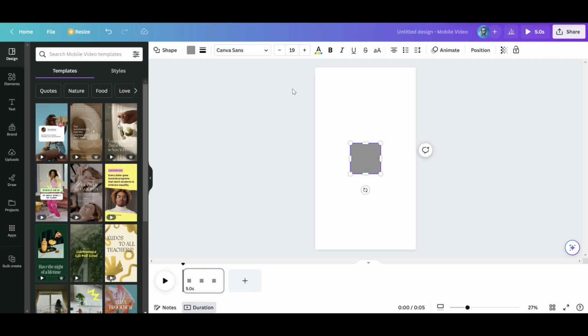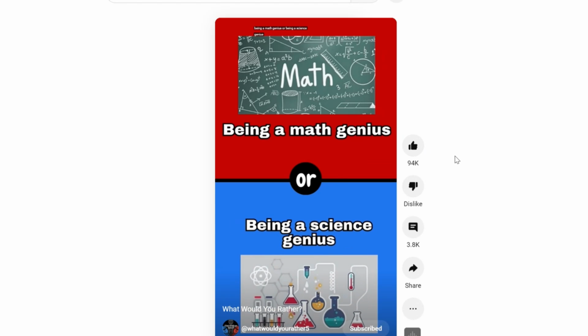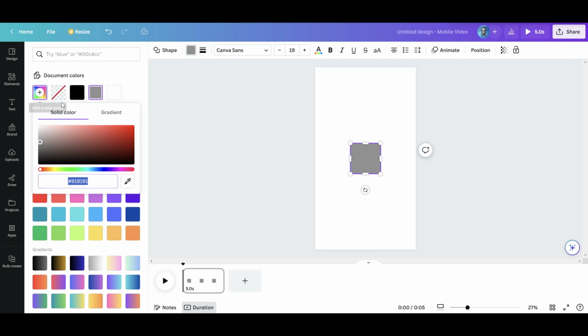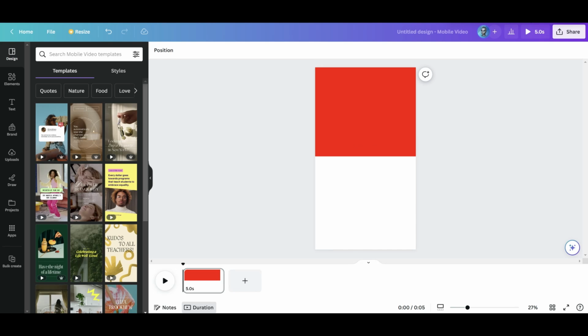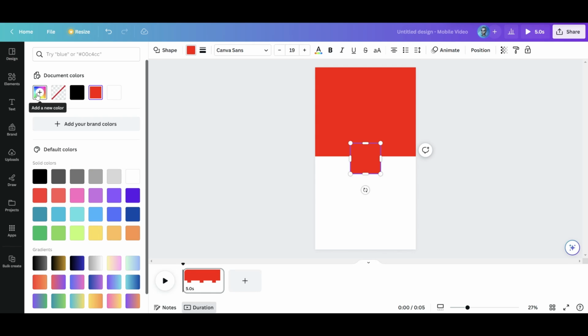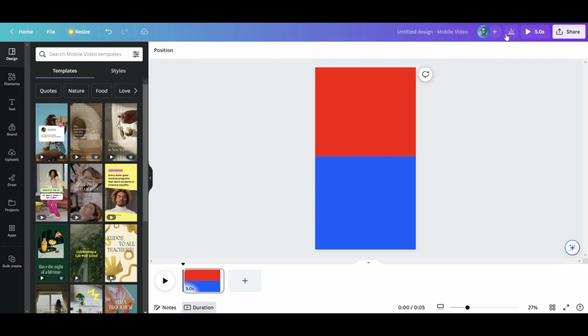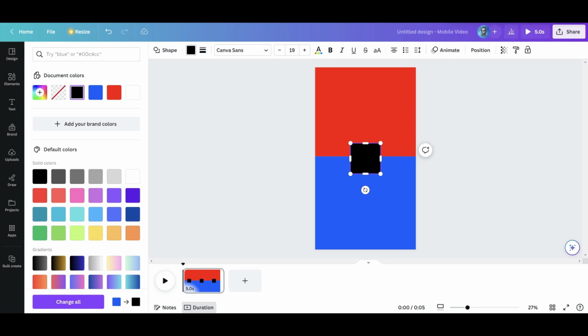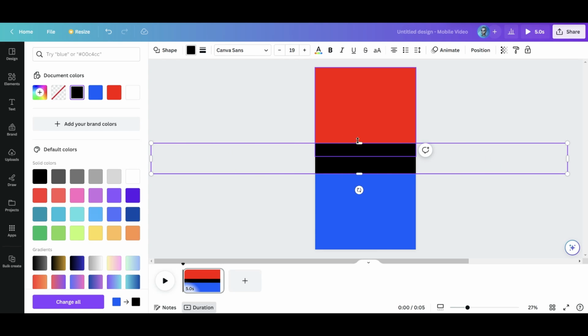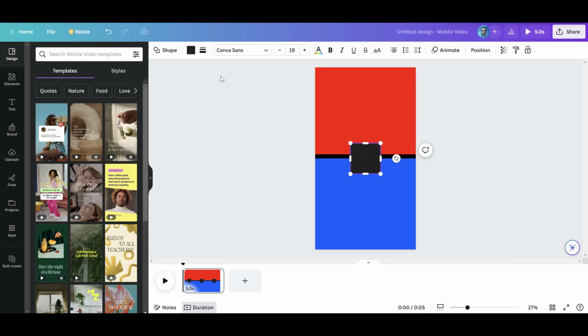First thing we are going to do is create the background. As you remember, the background was blue and red, so we will create 2 shapes by pressing the R. You can use the palette as I am doing to find the best color. First shape is done. Now pressing the R again, we will create the blue shape. Alright, as you remember there was a black rectangle in the middle, so pressing the R again, we will create another shape. Make it longer, even if you don't understand, because you will understand later when adding animations. The last shape we are going to add is a black circle in the middle.